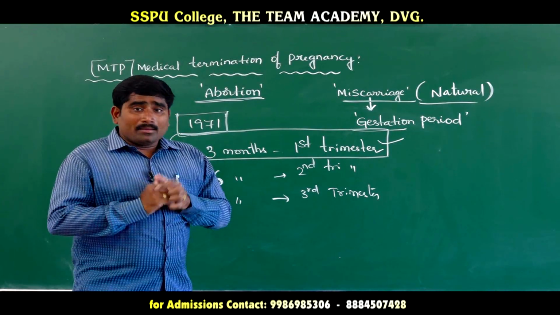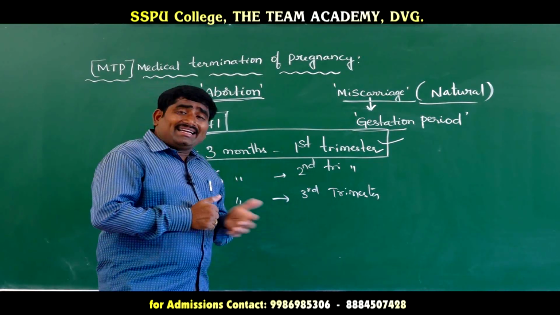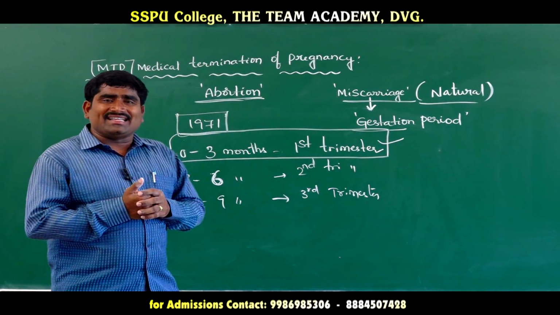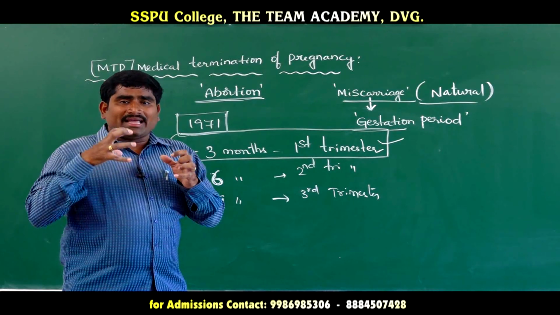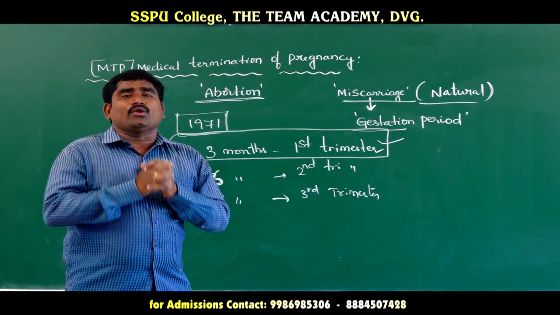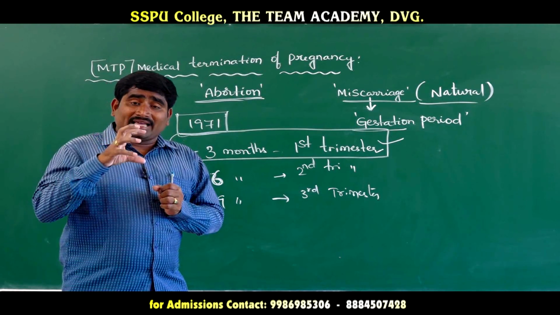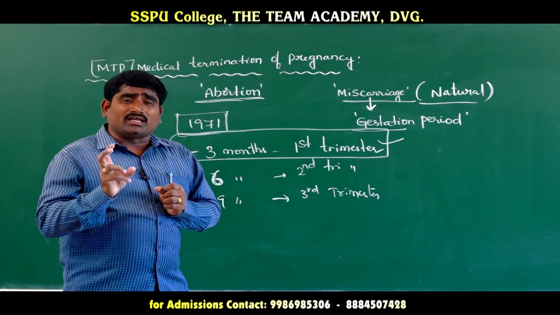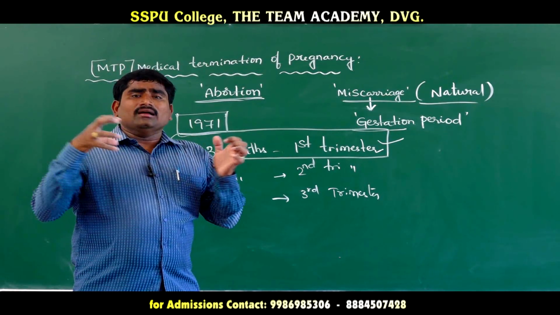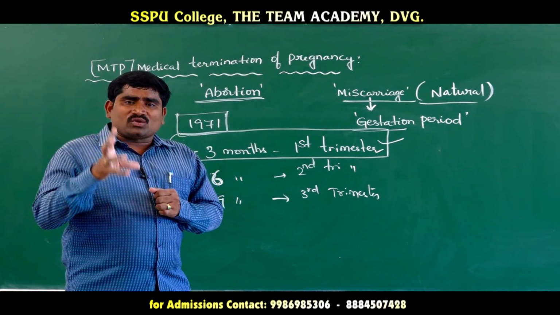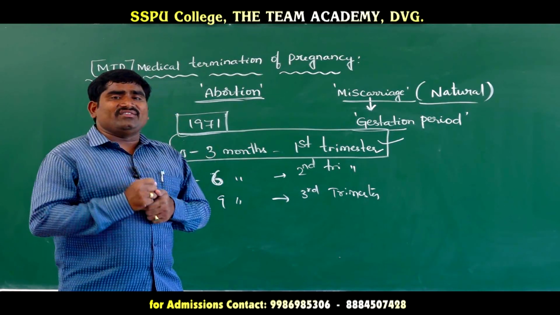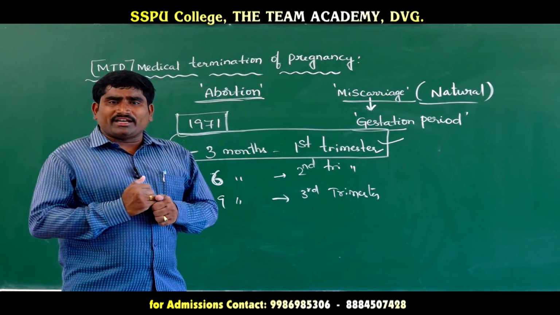uterine wall, but when the second trimester is reached, the embryo is deeply associated with uterine tissue, so removal of that deeply associated embryo is very difficult. That may be problematic to the mother also.